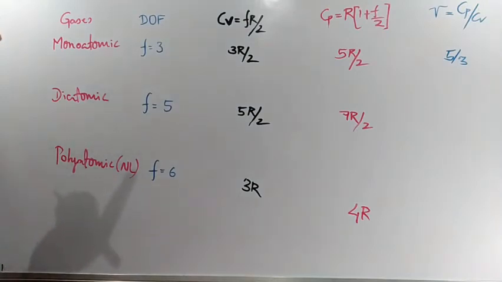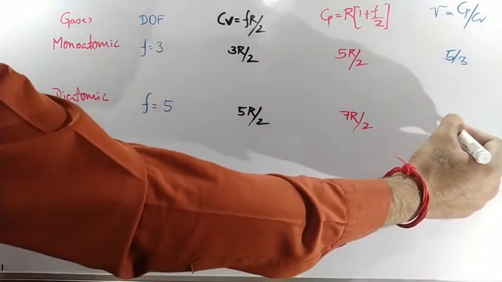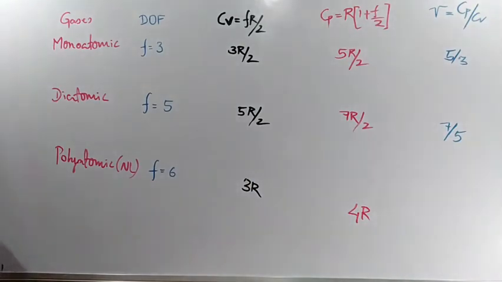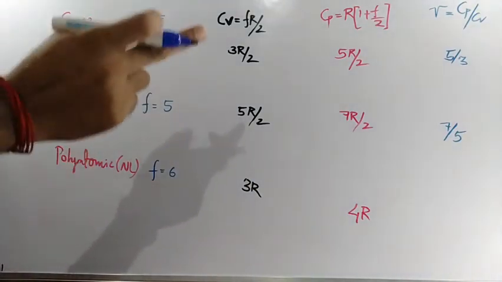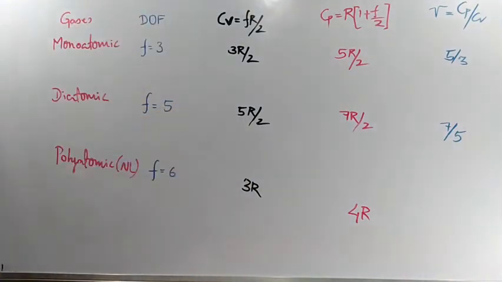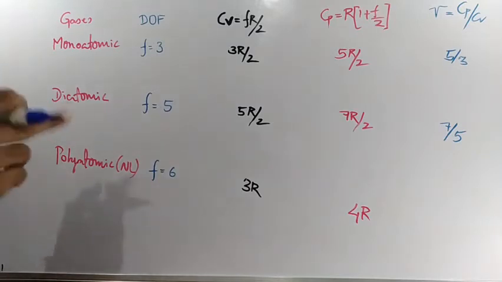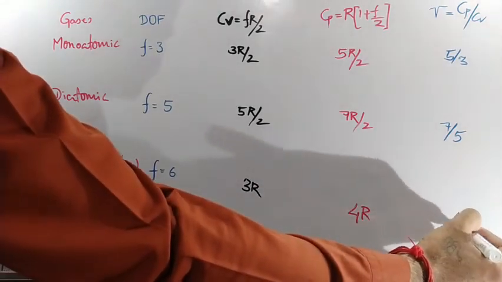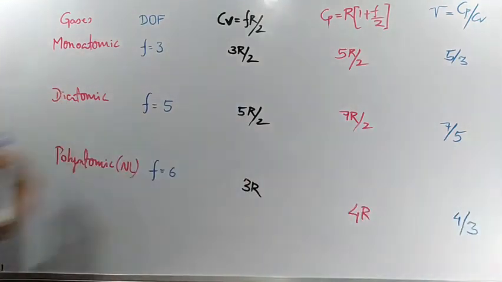Next. So again Cp by Cv: 7R by 2 divided by 5R divided by 2. So R by 2 will get cancelled. Again what factor are we going to get? 7 divided by 5. Clear? Last one, what are we having? Cp by Cv, 4R by 3R. R will get cancelled. The value remaining is 4 divided by 3. 4 by 3.